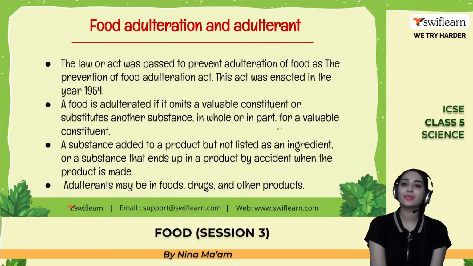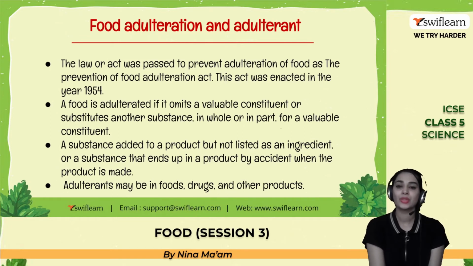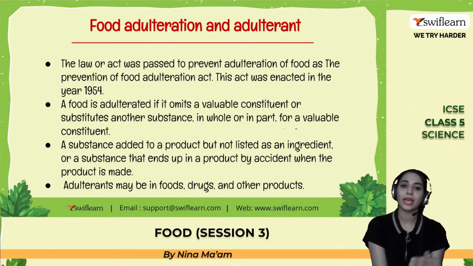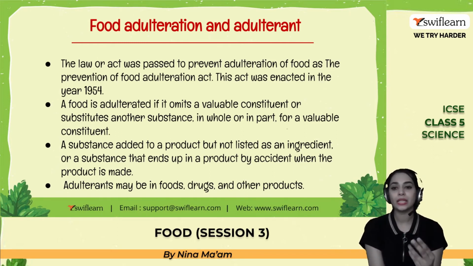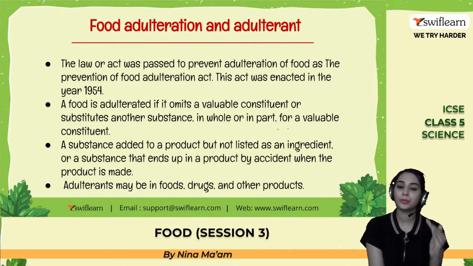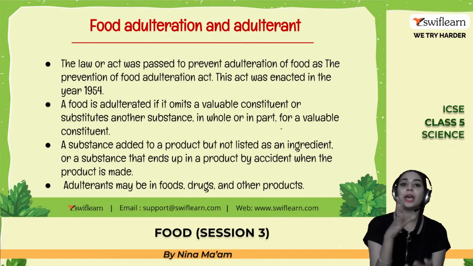So let's dive into food adulteration and adulterants. There is a law which was enacted in the year 1954 to prevent food adulteration, which is known as the Prevention of Food Adulteration Act. Please note down. And what is meant by food adulterant? A food adulterant means a substance which is added to the product but which is not listed within the ingredient list. That is the first scenario. The second one is a substance that ends up in a product by accident when the product is made. So those are the two cases of adulterants.